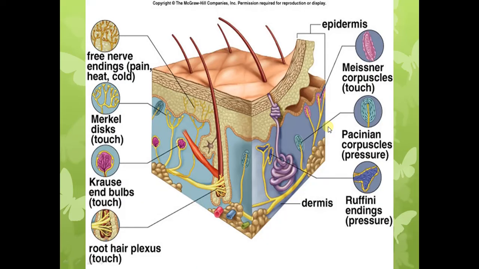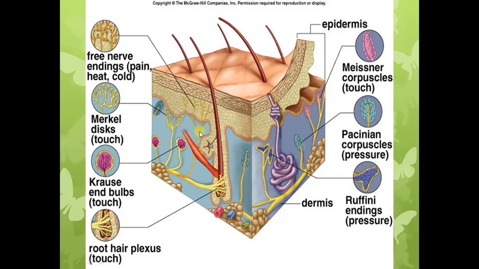Now this is the diagram showing us the different types of receptors that we have just studied. So these receptors are present in the skin, in the subcutaneous tissue, and some are present in the superficial layers of the skin, while others are present in the deeper layers of the skin. So this is the histology showing us the different types of receptors.